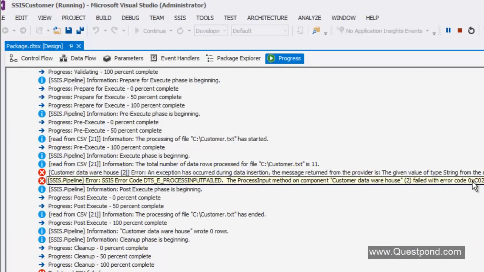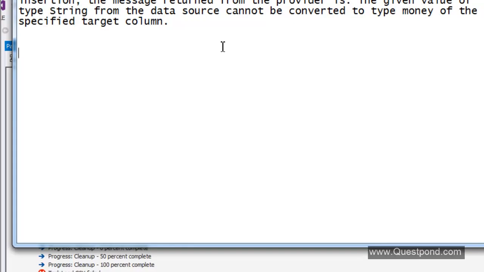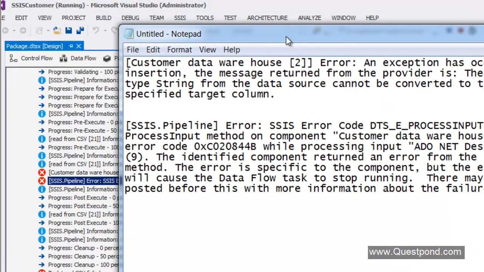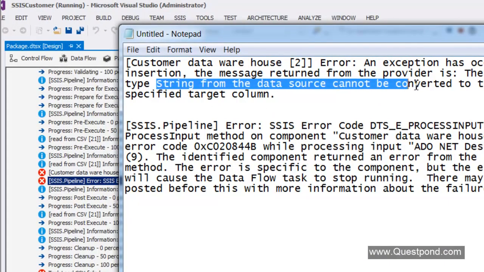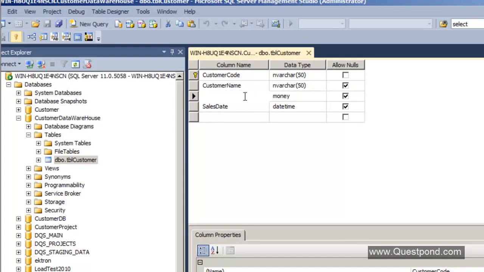Also, let me copy the next error message after this as well, so that I can get a better insight. So you can see there are our error messages, and what I can see is that it is trying to convert a string into a money data type, and that's where it is failing. And if you remember, our SQL server had one of our fields as the money data type.